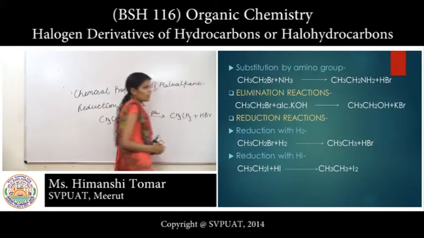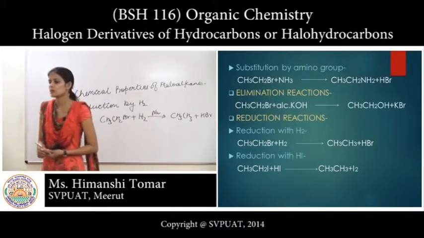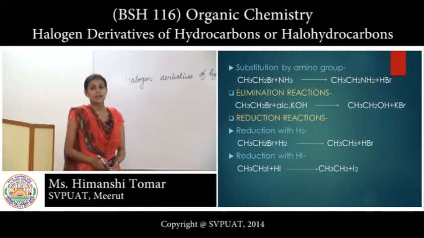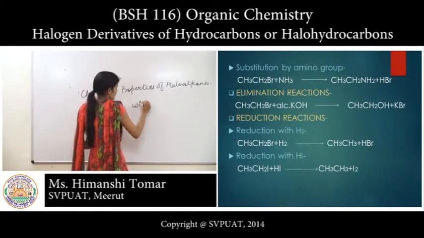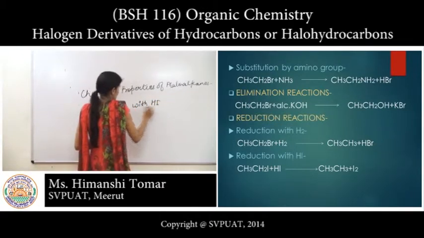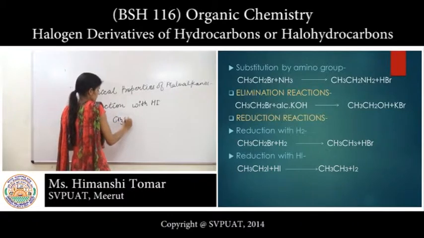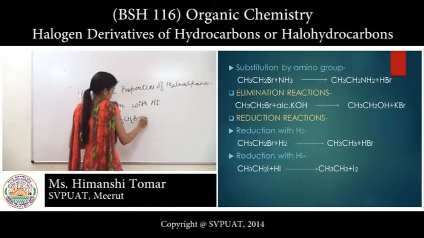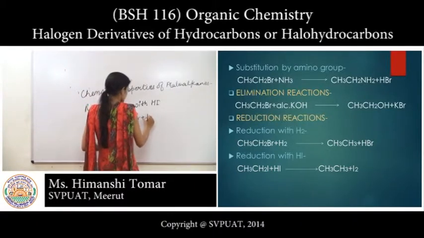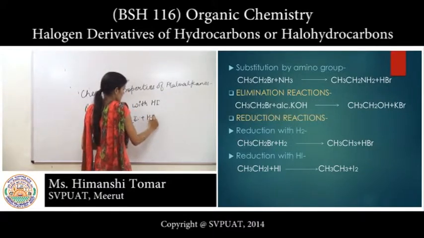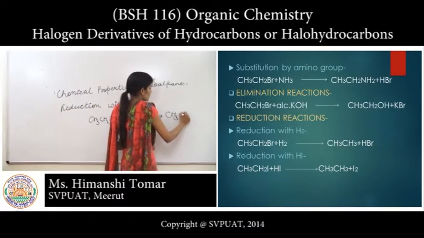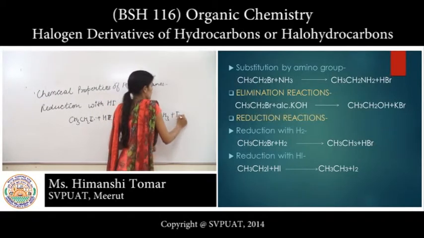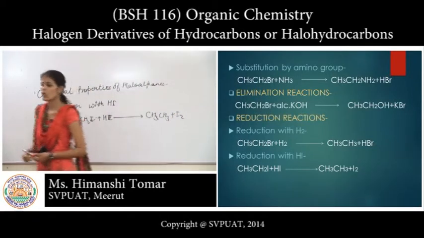It means the parent alkane is formed. Second is the reduction with hydrogen iodide. Then CH3CH3 plus I2. It means another alkane is formed.